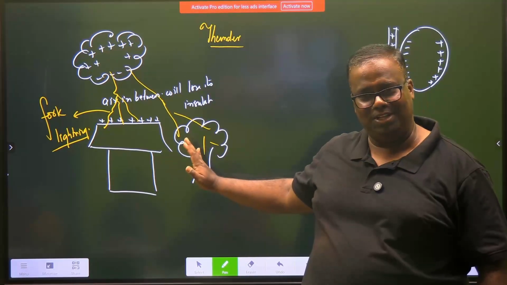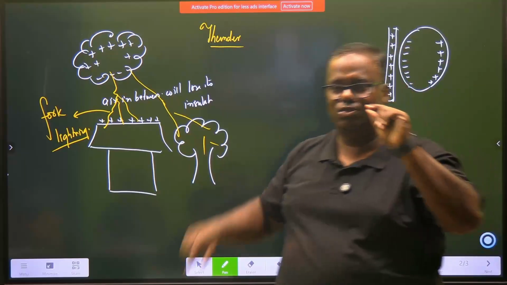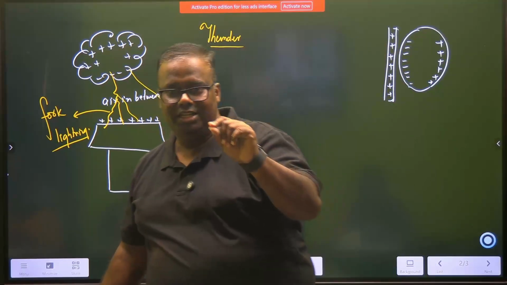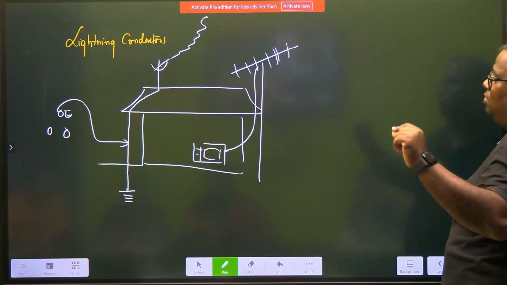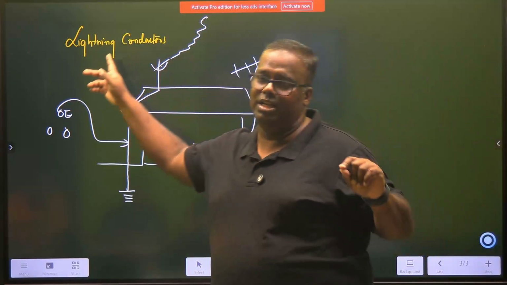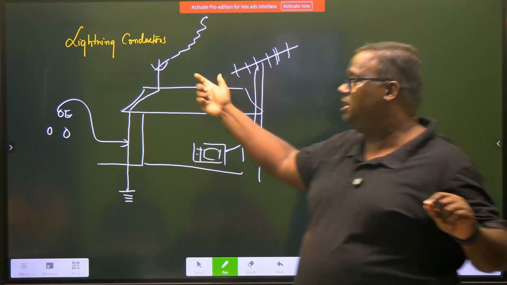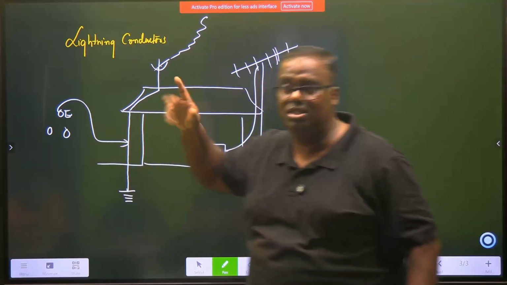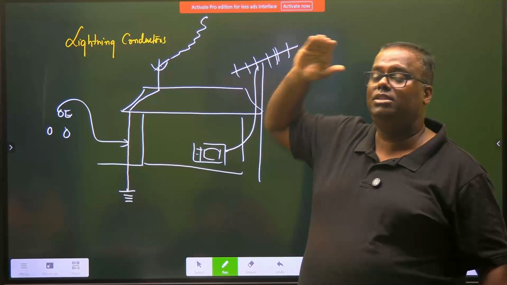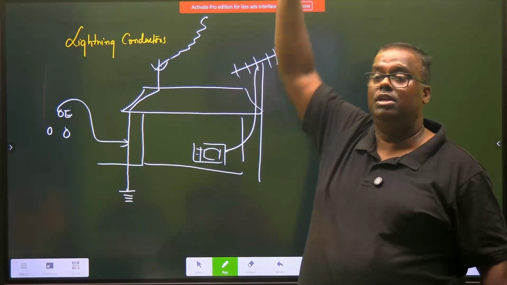Understood? So now this is the story of storm, lightning, thunder, and one more thing that we studied, which will be there in the old course, for whoever is studying. What is a lightning conductor? A lightning conductor is a metallic device which is installed, the better English, at the roof or terraces of tall structures.